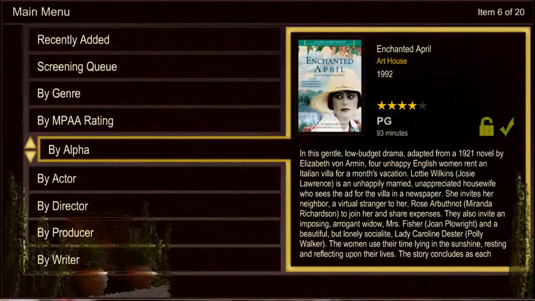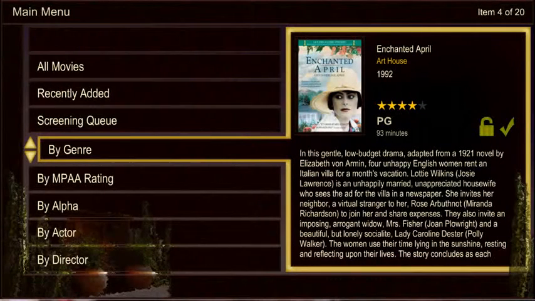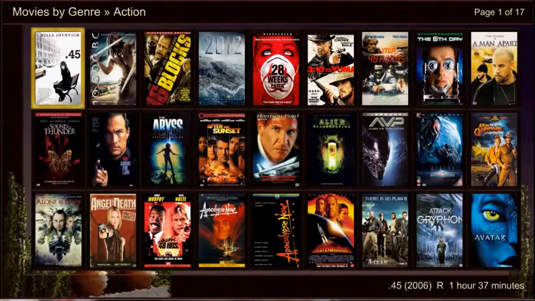For instance, to view all action movies, select Genre, and then Action. This will take you back to the thumbnails page where you can see that your filter selection has been applied.